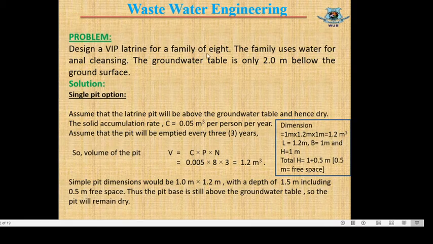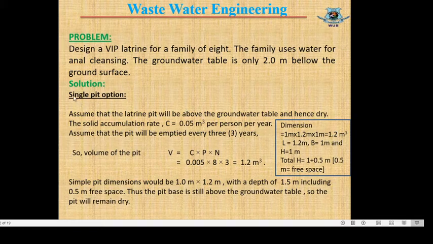The family uses water for anal cleansing, same as the previous question. The groundwater table is 2 meters below the ground surface. That means the maximum depth of the pit would be 2 meters.